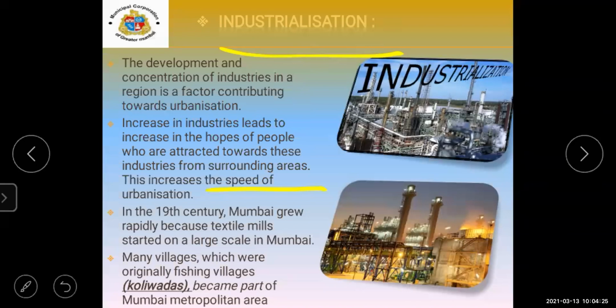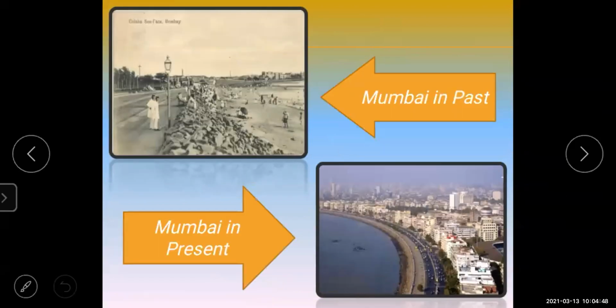Then in the 19th century, Mumbai grew rapidly because of textile mills, which started on a very large scale. Many villages which were originally fishing villages like Kolivadas became a part of the Mumbai metropolitan area. Here you can see a change, Mumbai in the past and Mumbai in the present. There is a drastic change in Mumbai city.